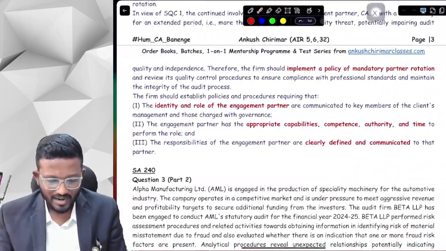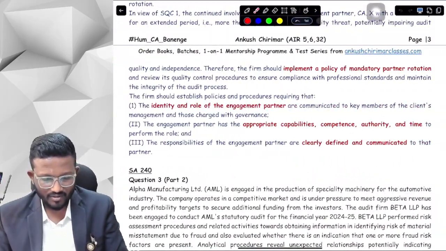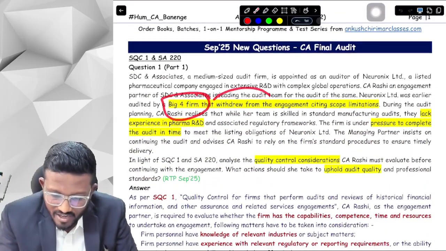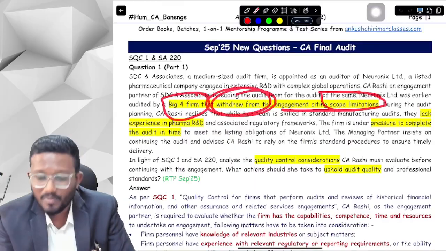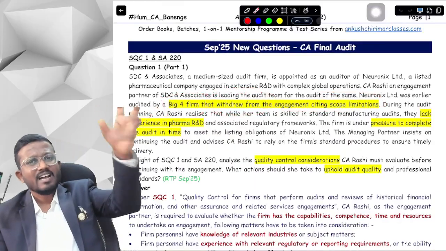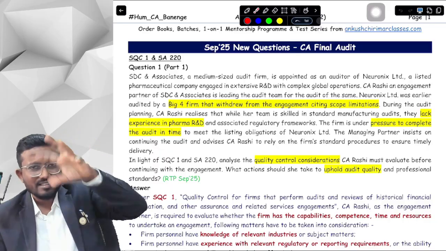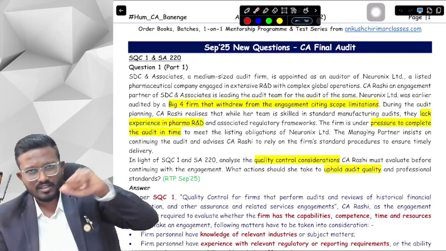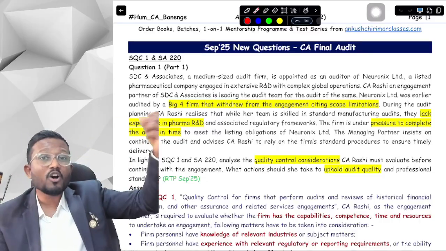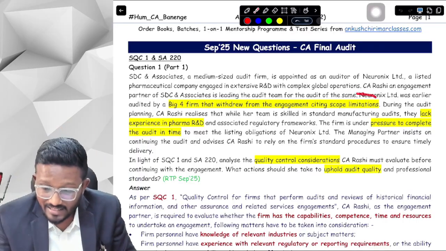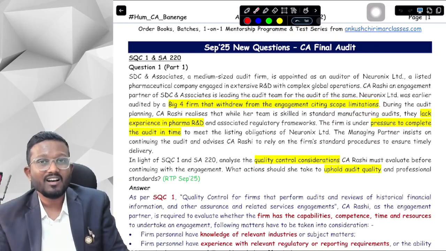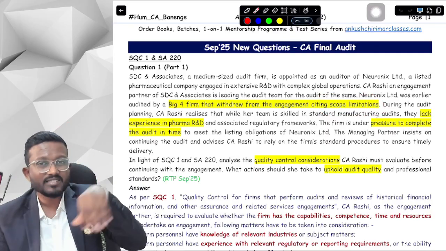SNQ1 is September 25, new question 1. What does new question 1 say? A Big Four firm withdrew from the engagement citing scope limitation. So basically there is a company and it has an auditor, a Big Four, which is KPMG, Deloitte, PwC or EY. You know everything about that. The Big Four withdrew from that particular audit engagement citing scope limitations. The company was not allowing them to work inside the scope of the audit.